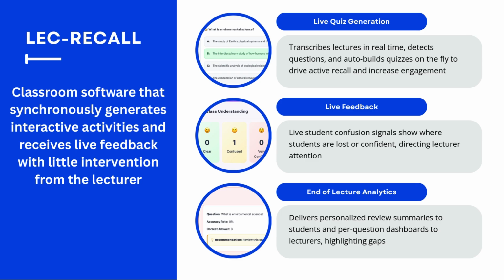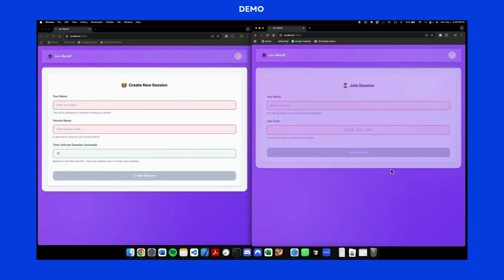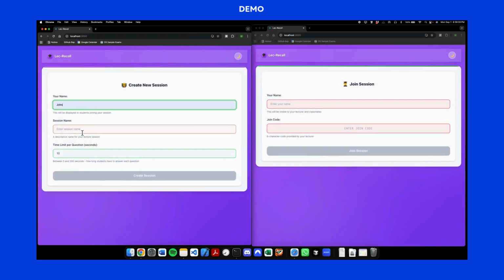Here is how it plays out in practice. On the landing page, the user has to choose a role. On the left side, we're going to put the lecturer, and on the right side, we're going to put a student. So let's quickly enter the details.